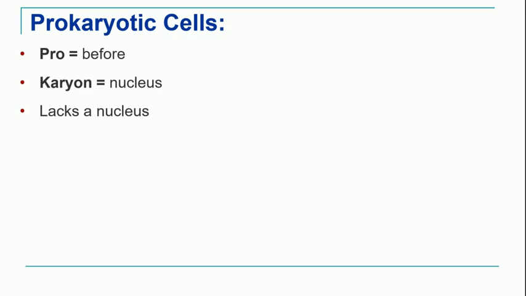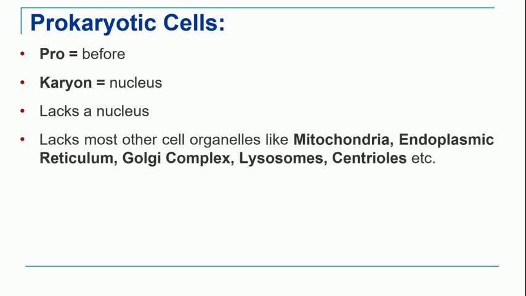So a very important characteristic of prokaryotic cell is they do not have nucleus. Similarly, along with the nucleus, all other membrane bound organelles, which are called cell organelles, like mitochondria, endoplasmic reticulum, Golgi complex, lysosome, centrioles, and many other organelles are absent in the prokaryotic cell.